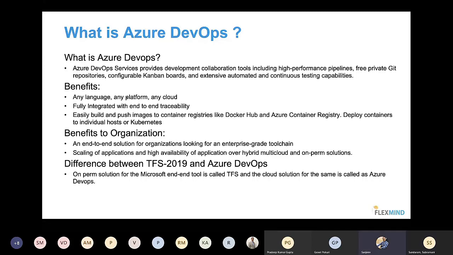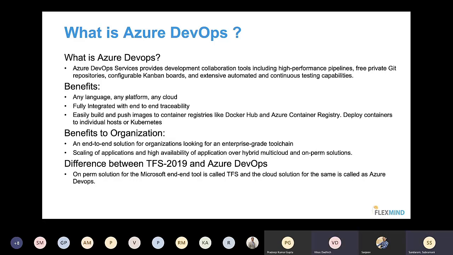I mean, correct me if I'm wrong, but I heard that TFS is now called Azure DevOps. Is it right? No, that's what I'm saying. TFS is also Azure DevOps, and Azure DevOps is also TFS, but the only difference is that if you call it TFS, then you have to install the software on your machine. Okay. So when you go to the Microsoft website, I think DevOps is also available as on-premises. No, when Azure DevOps is available as on-premises, that is called TFS.